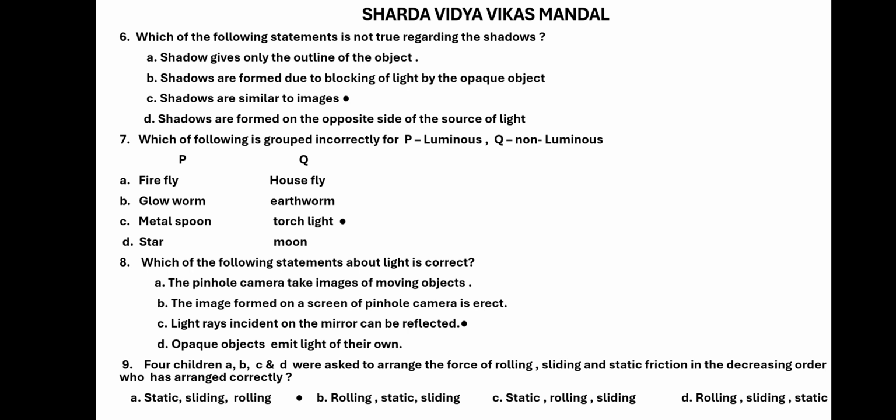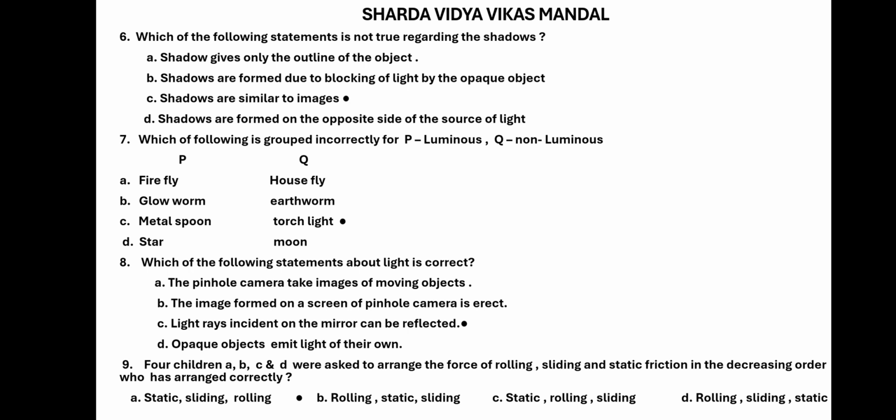Images can be either bigger, smaller, or of the same size as that of the object. Shadow is because of the shape of that particular object. Shadows are formed on the opposite side of the source of light. That is also correct. So the third option is wrong here, which is actually the correct option for our question.